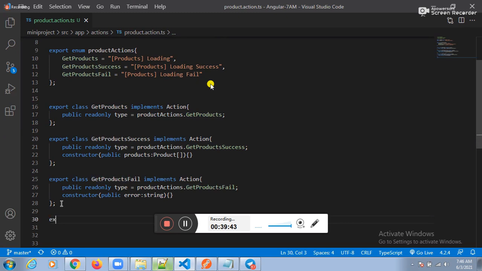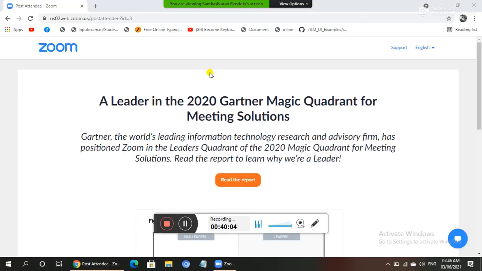See this one here. Export type, just to prepare one final class. Product action types equal to what is the first class? Get product. Come out, guys.